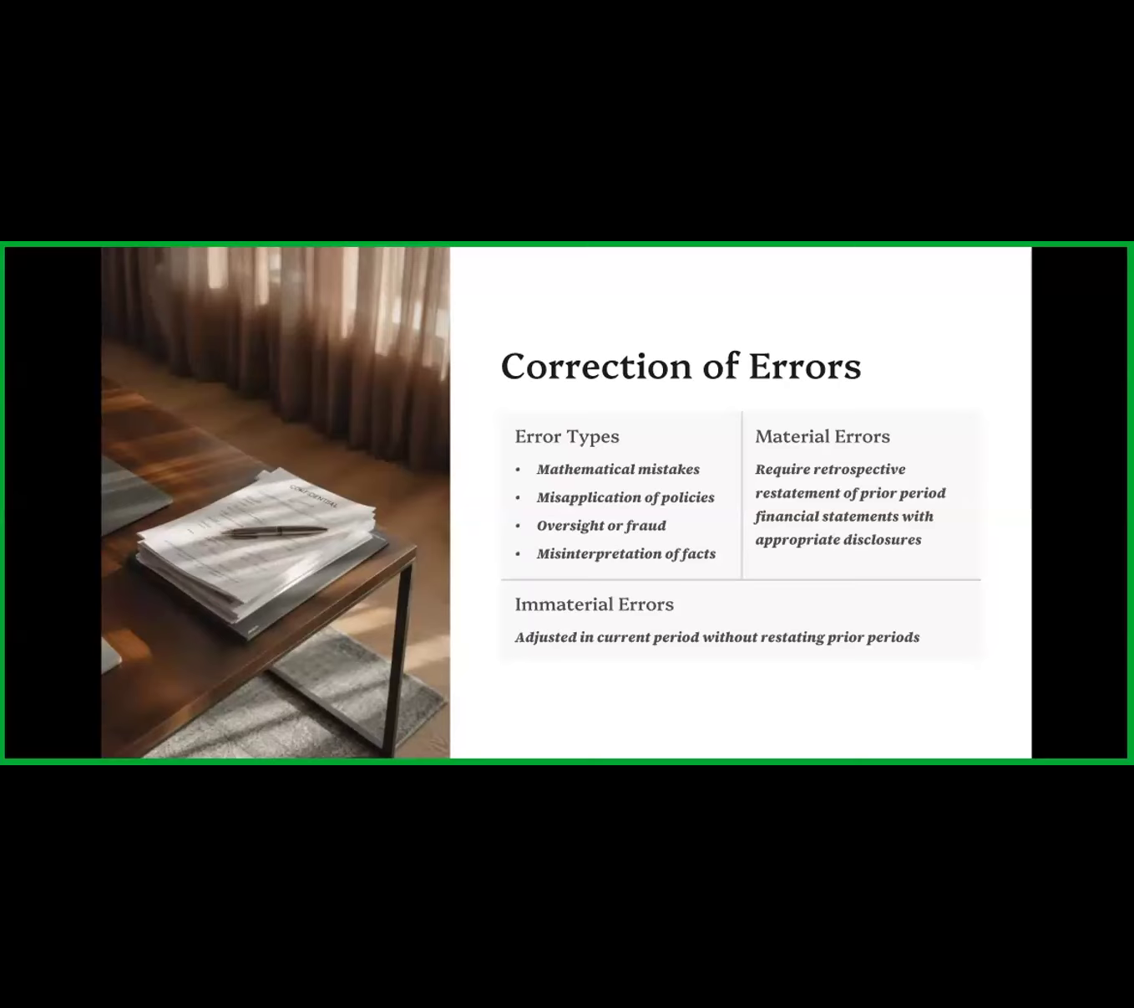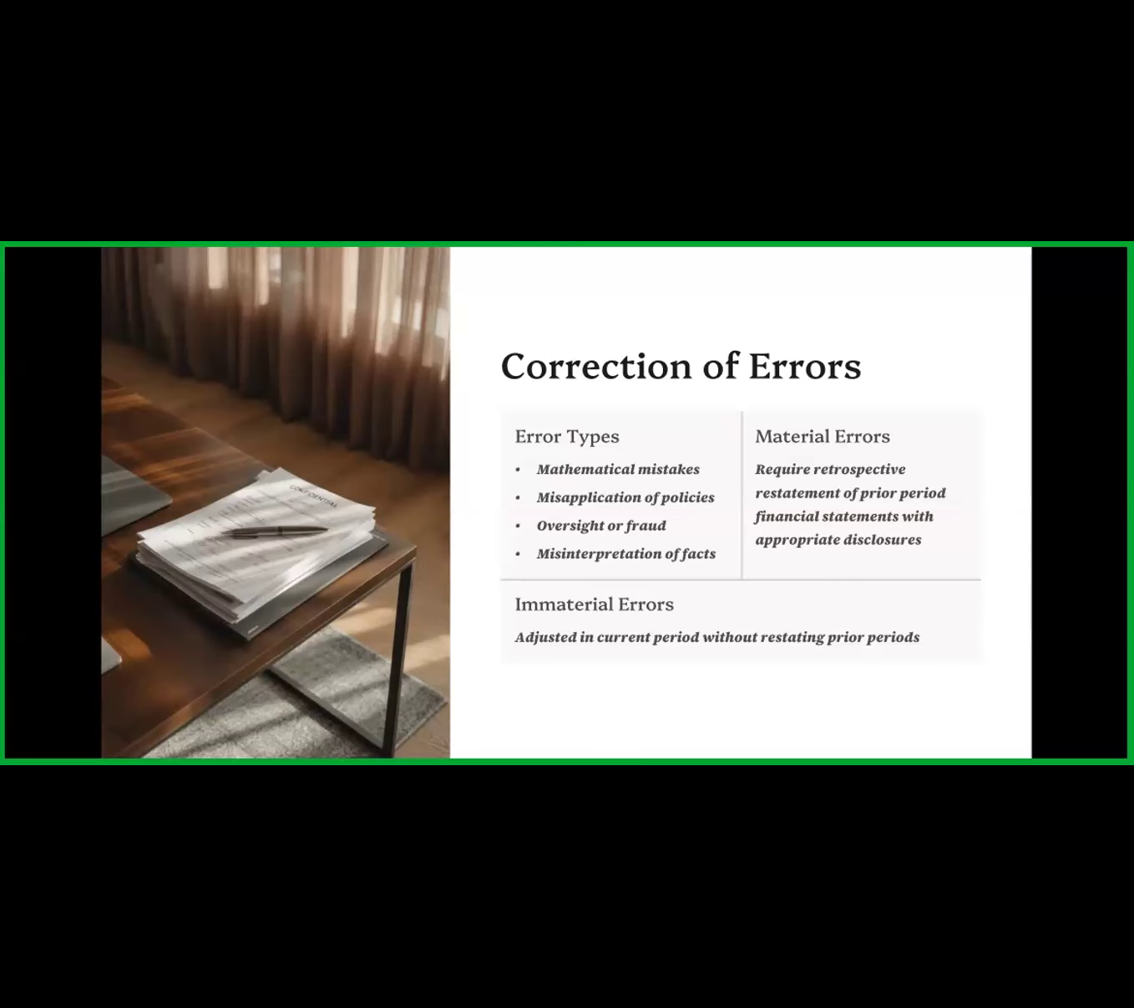He may make mistakes in calculations, in addition, in subtractions, in multiplications. So these are the mathematical mistakes, and such mistakes may happen in the financial statements. The next mistake is the misapplication of policies. Sometimes some of the accounting policies may be misapplied in the wrong places. Sometimes we can say there are oversights or fraud. Some accountants intentionally make mistakes, whatever the reason, but they commit the fraud.